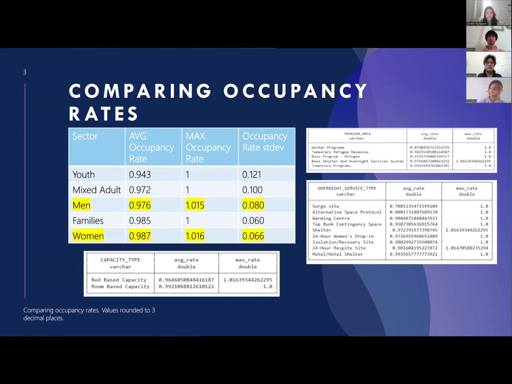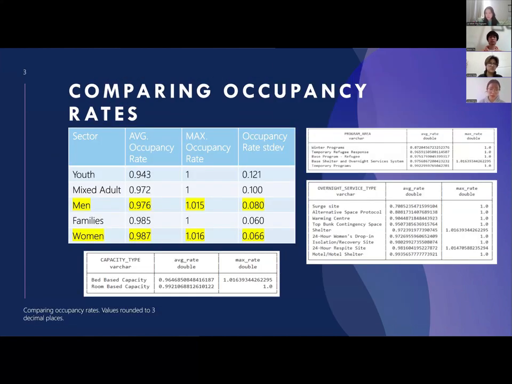From the blue table, we can see that the sectors with the most problems are men, families, and women, and the difference between their maximum occupancy rate and average occupancy rate is less than for mixed adults and youth, which gives them less leeway to react to shocks. And so those are the most vulnerable sectors. For youth, we can see that it has the highest difference and will have the most resilience to shock.